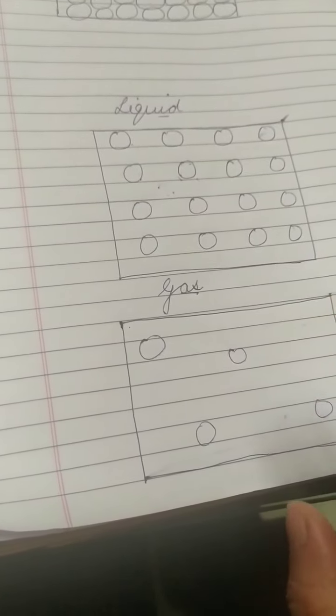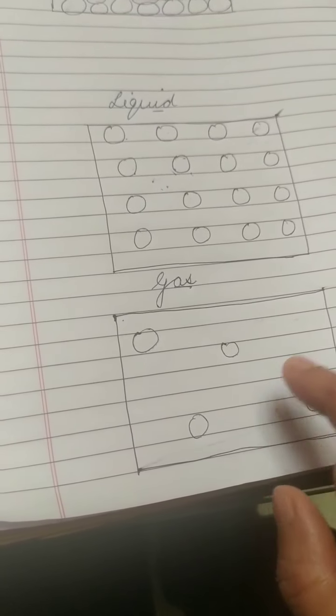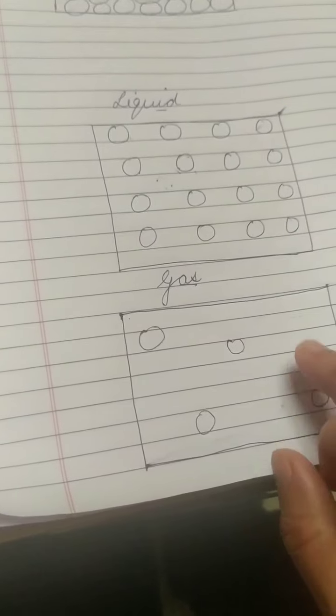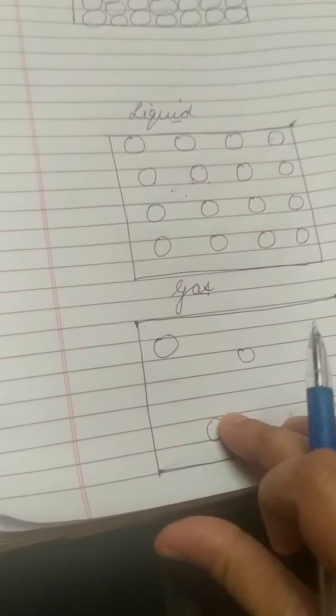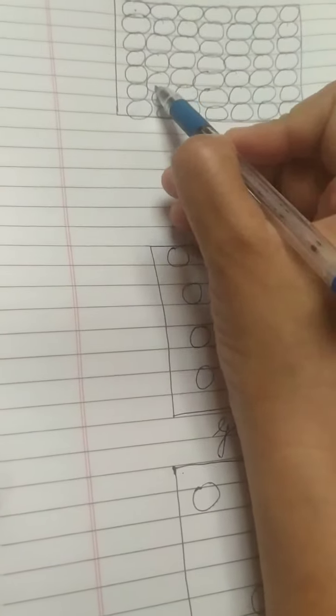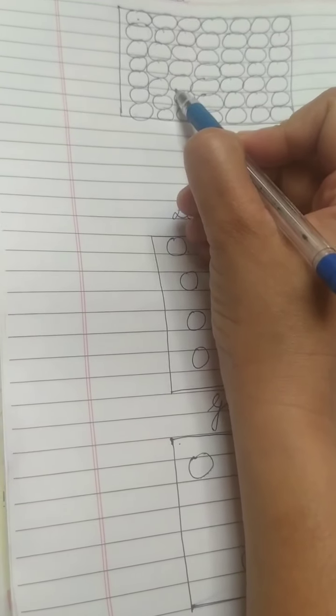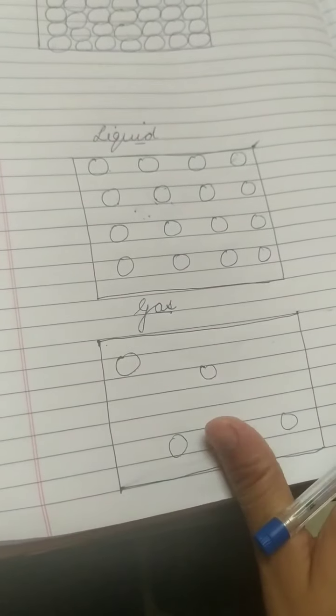And if we talk about the arrangement in gases, you can see molecules are very far away from each other so that there is no intermolecular space. When the molecules are very tightly packed, their force of attraction or intermolecular force is largest, but when they are far away it is almost zero and the molecules can move in any direction.